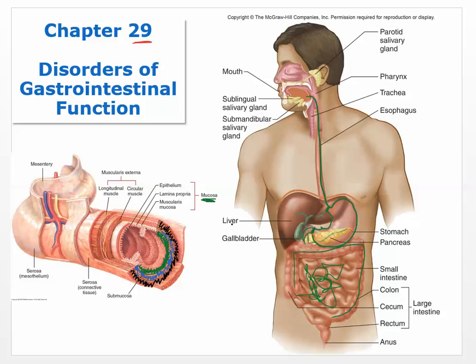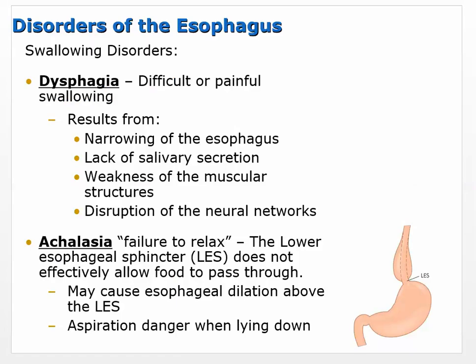So keep that in mind: the mucosal layer is the inner layer, the submucosal is the middle, and the outer layer is the muscular layer. Okay, so we're going to move through it in the same order that food moves through it. We're going to start in the esophagus, and then move through to the colon.